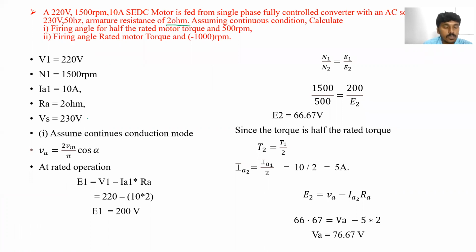Clear? And supply voltage Vs is equal to 230 volts. Assume the continuous conduction mode. So we know the formula, means we have a motor, that is a separately excited DC motor.